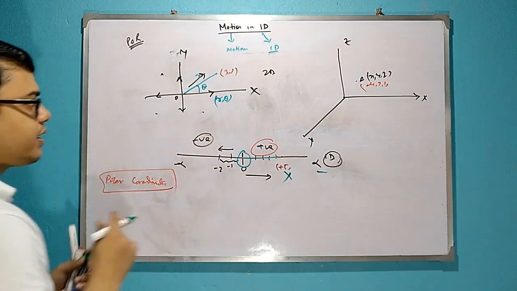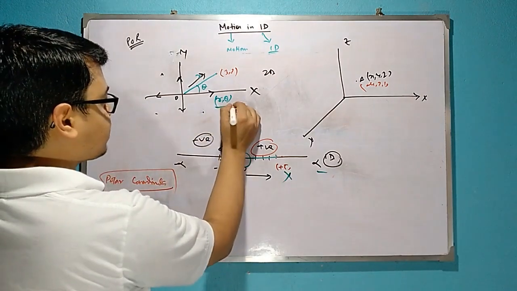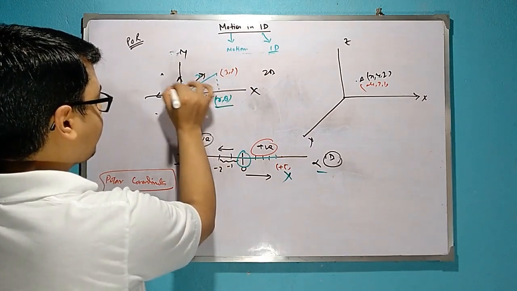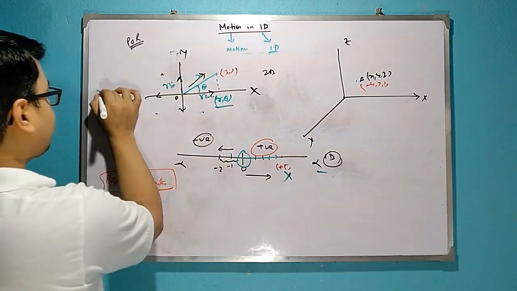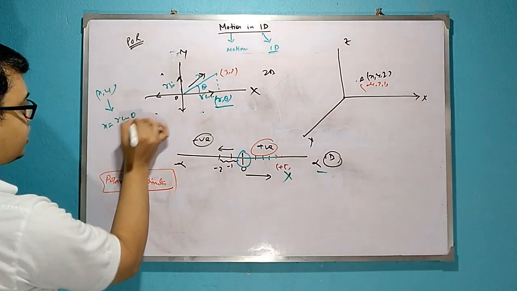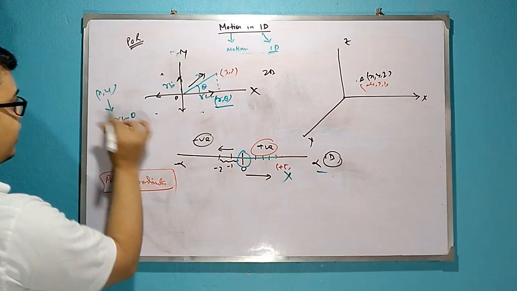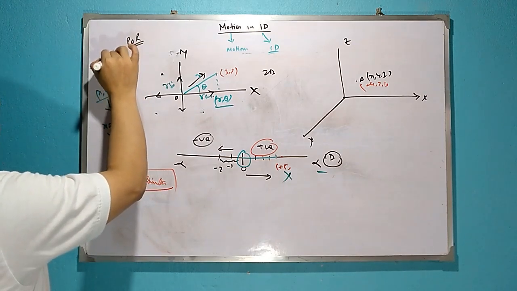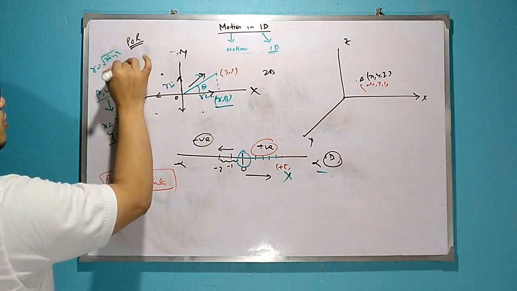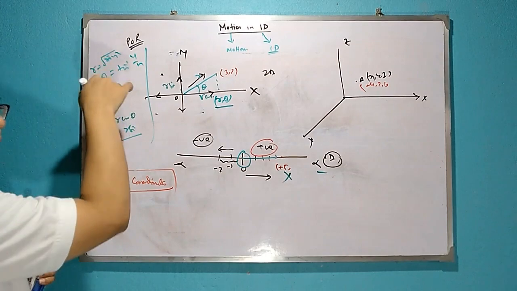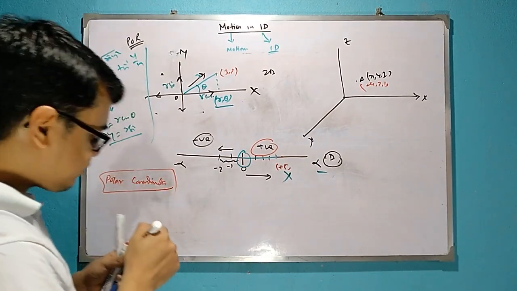You all know polar coordinates, I hope. So if it is polar coordinates r, theta, then this is how much? This is r cos theta and this is r sin theta. So xy will be converted to x is equal to r cos theta, y is equal to r sin theta. If xy is given, then how to determine r? Then r will be root over of x square plus y square, and theta will be tan inverse y by x. You know it very well, okay? So xy to r theta, and r theta to xy.